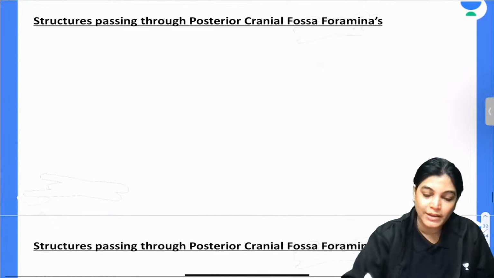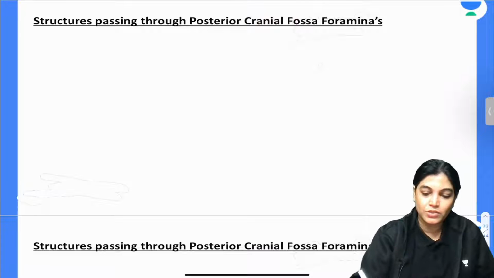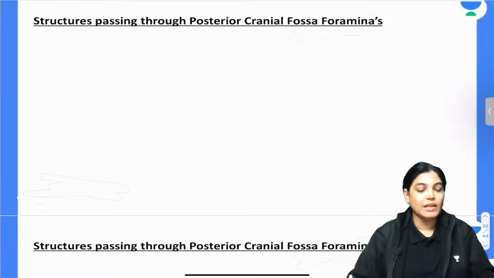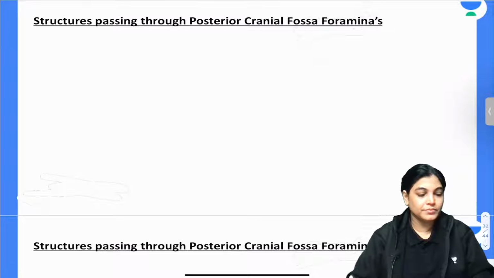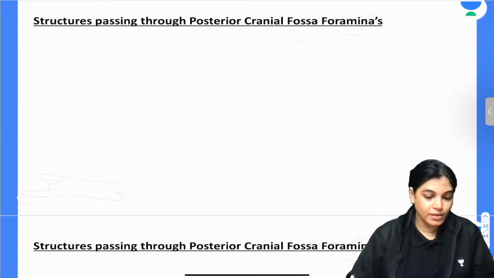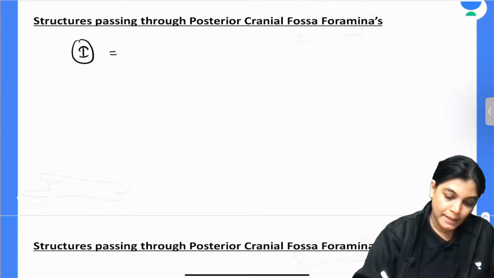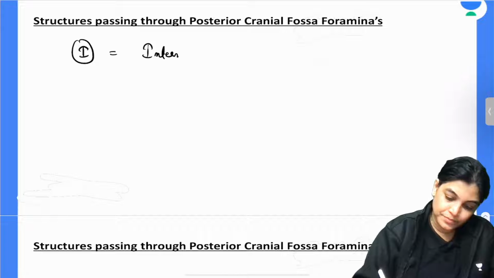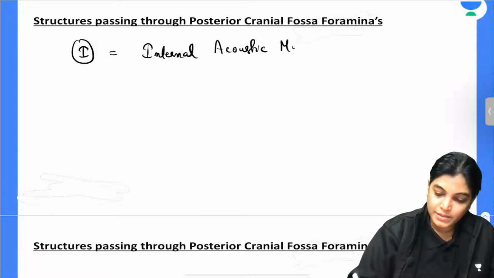Firstly, I would like to tell the structures traversing through the internal acoustic meatus. Write down, the first foramen of the posterior cranial fossa is the internal acoustic meatus.